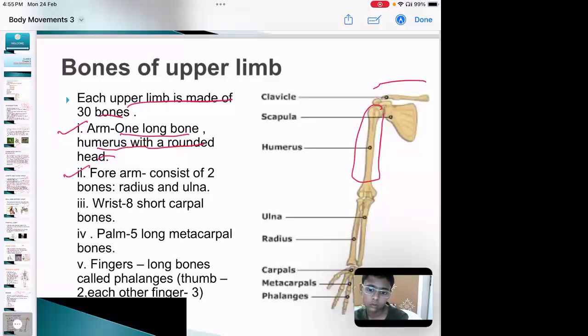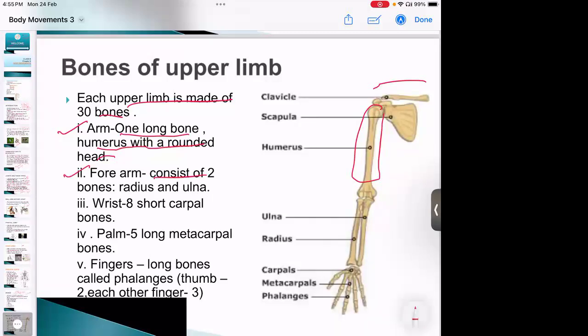Then the forearm consists of two bones, which are the radius and ulna. Then the wrist has 8 short carpal bones. Then the palm has 5 long metacarpal bones. And then the fingers have long bones called the phalanges. So the thumb will have 2 and the fingers will have 3.